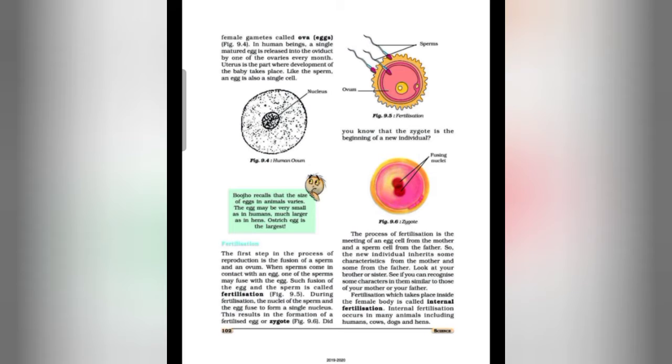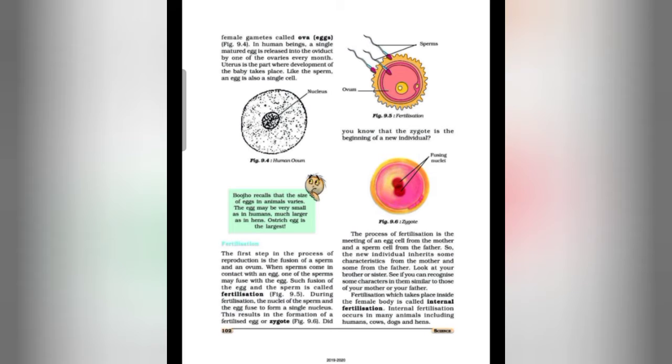The fusion of male and female gametes to form a zygote during sexual reproduction is called fertilization, and the zygote is a fertilized egg. It is the first cell of the new organism.